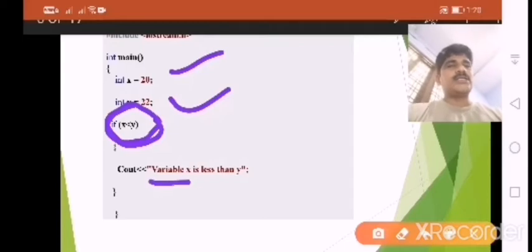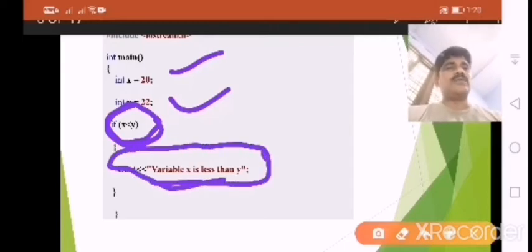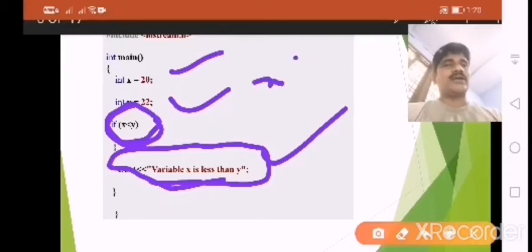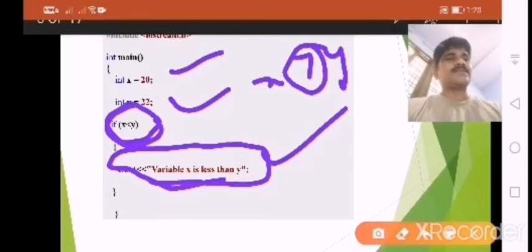Then only cout, which is the output statement in C++, will display. Suppose here I am writing x greater than y. Then it cannot display any message or statement. Why? Because the condition is false. The x value is 20 and the y value is 22, so x is not greater, and the condition is false.